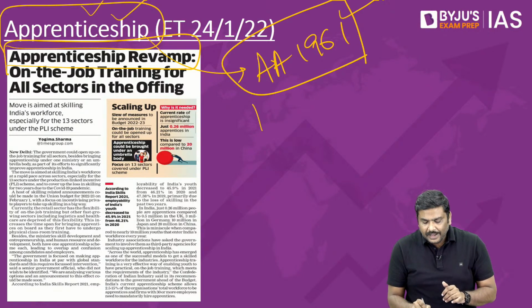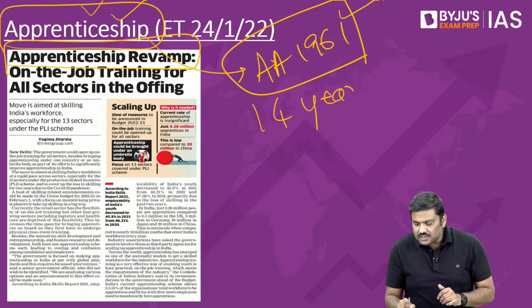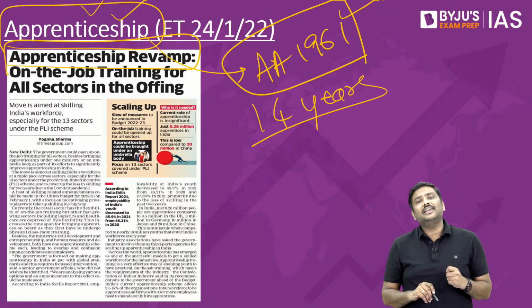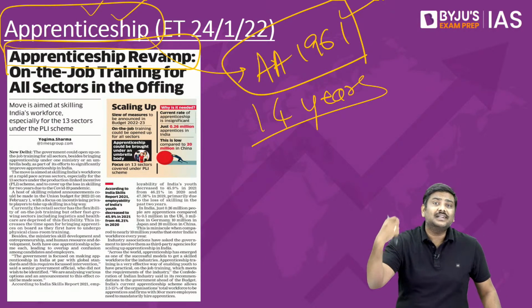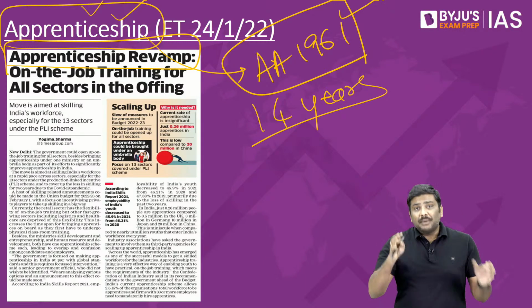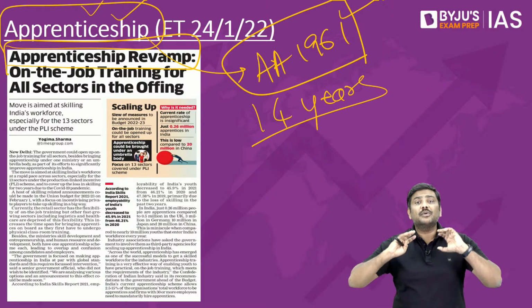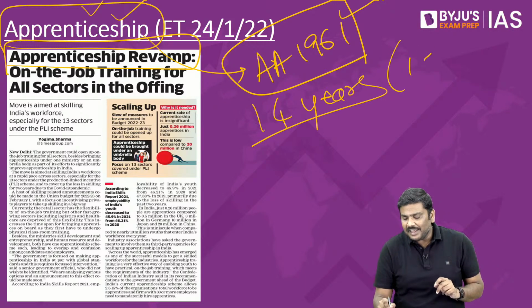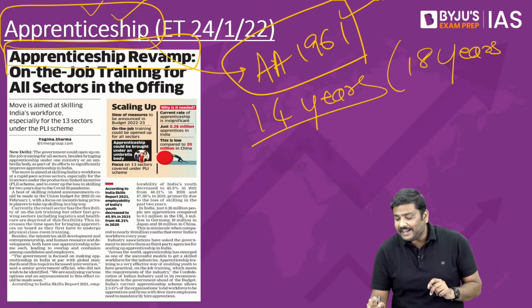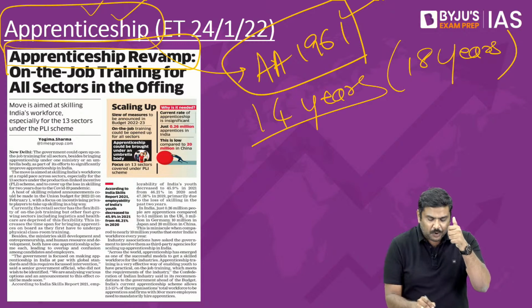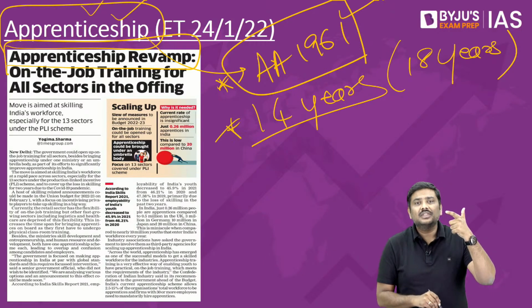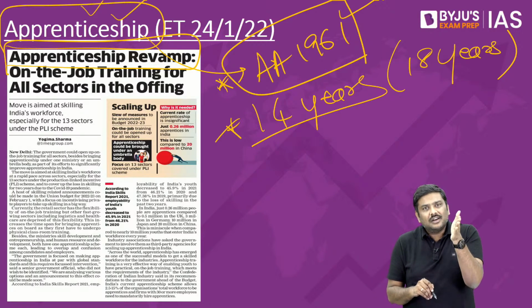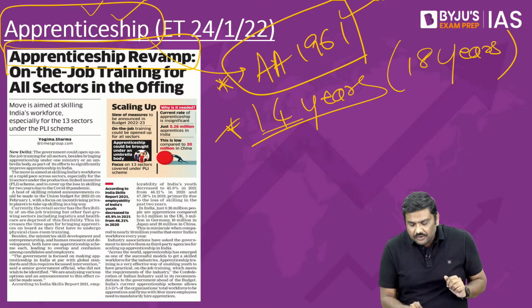For example, anybody who is of the age of at least 14 years can be considered to be provided with an apprenticeship program. But in certain industries which are considered to be very hazardous, this age limit will be increased to 18 years. Is it okay? First point is the Apprenticeship Act of 1961. Second one is the age condition, which is 14 years.